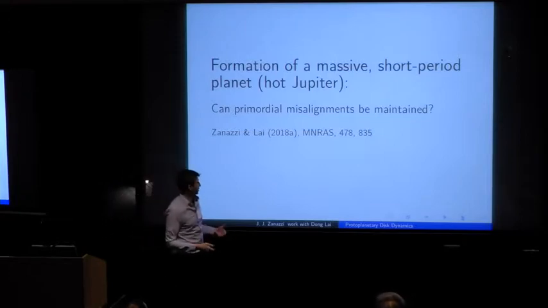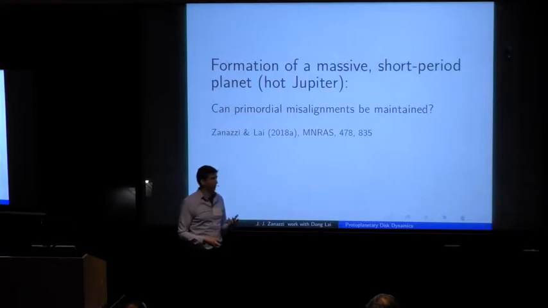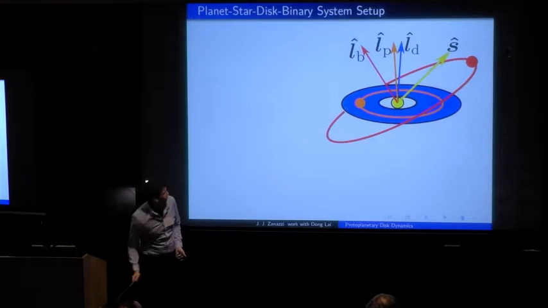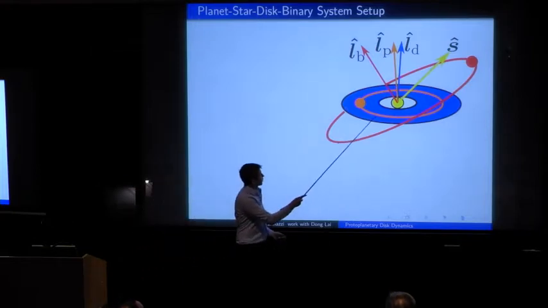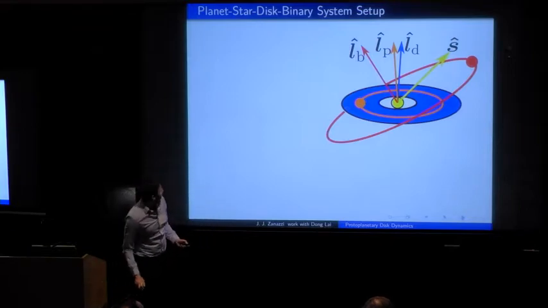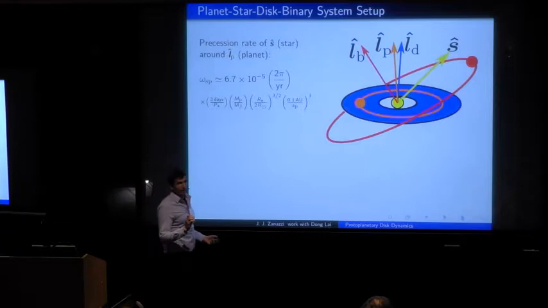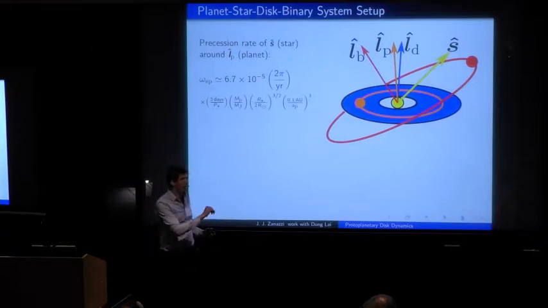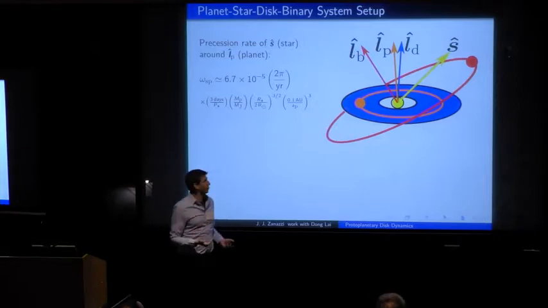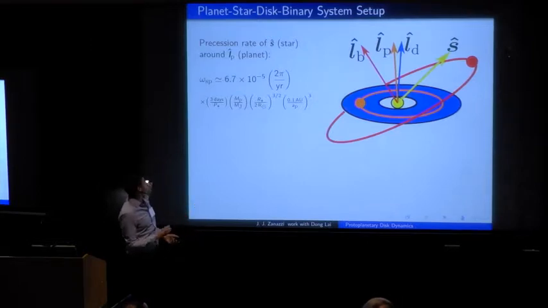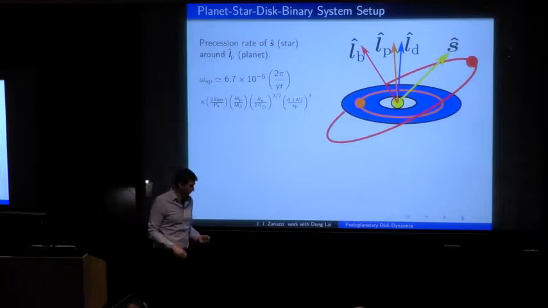So that's what I'm going to discuss now, how a short period massive planet forming in the system modifies the dynamics. So the system which we're going to think about now is the same as before, except now we have a massive short period planet forming in the system with the orbital angular momentum axis, which is L hat P. Because the main effect of this forming planet is to exert a gravitational torque on the spinning host star, it causes the star to precess on the planet's orbital angular momentum axis with a precession frequency we're going to call omega_SP, which is a precession period also of order 1,000,000 years.